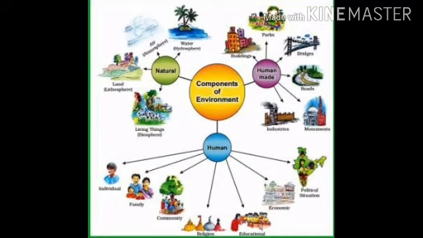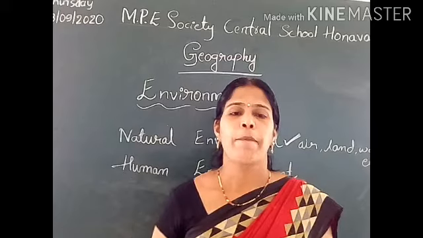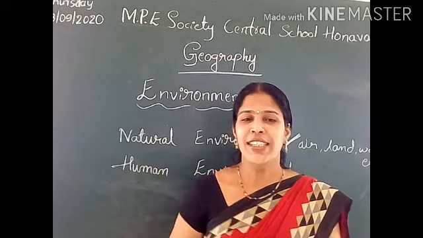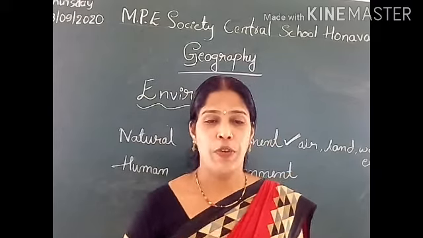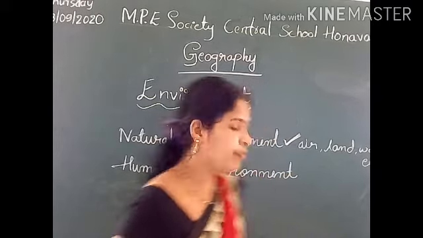Then human made components. These are made by human beings. These are the physical factors which we have established. For example, buildings, parks, industries, vehicles, etc. Now let us learn about the domains of the natural environment.